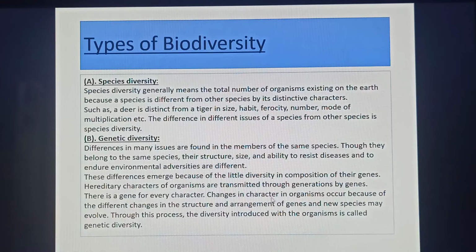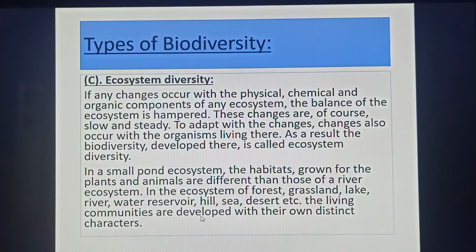Changes in character in one organism occur because of different changes in the structure and arrangement of genes, and new species may evolve. Through this process, the diversity introduced within the organisms is called genetic diversity.